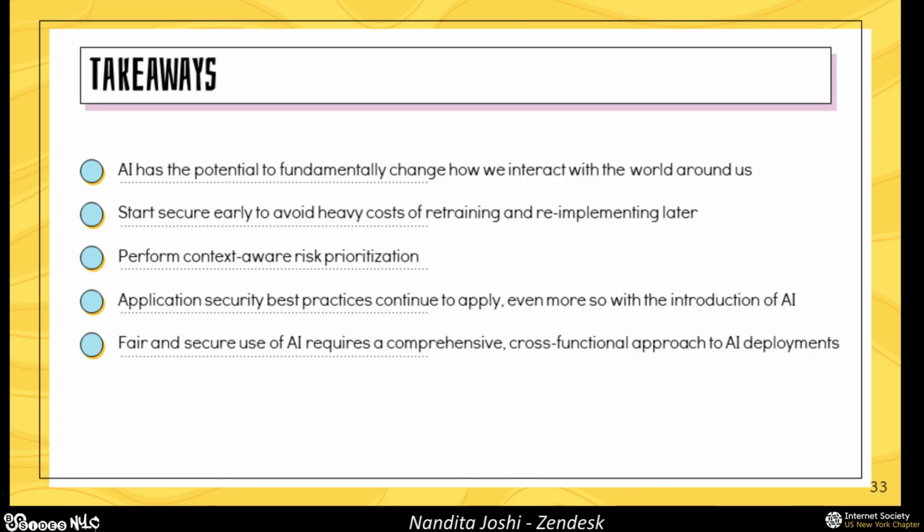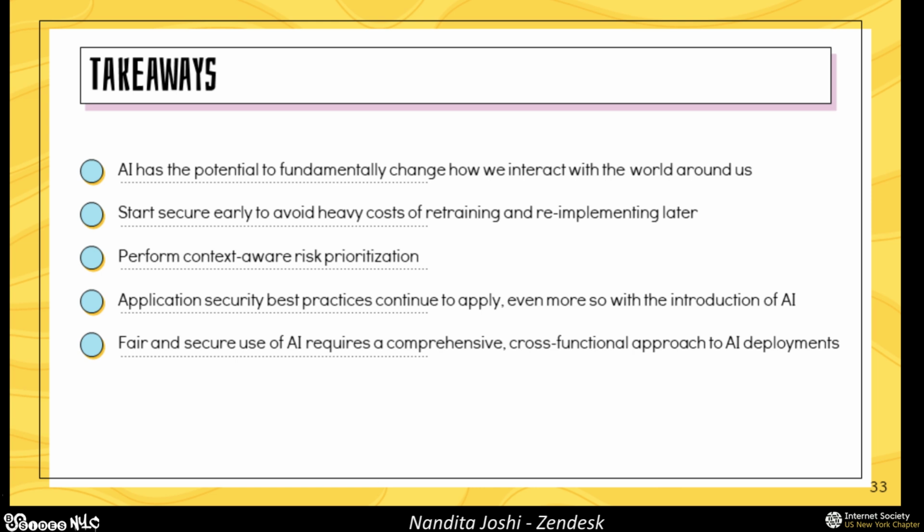So at this point, we're at the end of the presentation. Just a few key takeaways from today's talk. AI is fundamentally changing how we interact with the world around us today. I'm sure everyone's using AI in some form, as a buddy to brainstorm with, or at work to develop code.